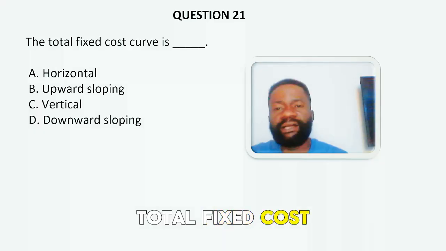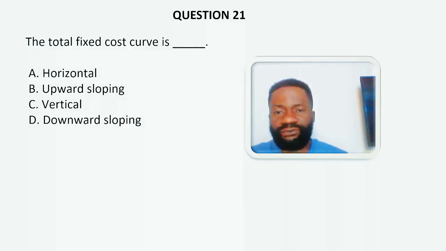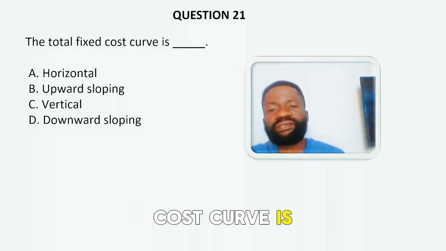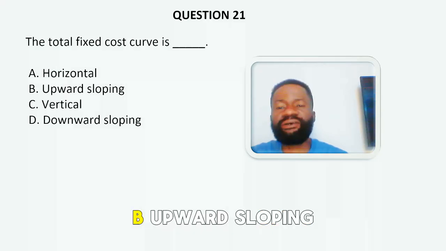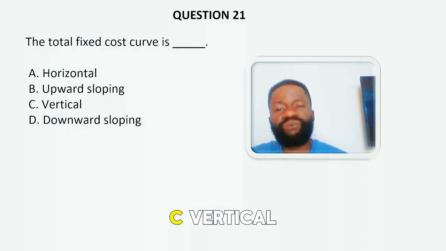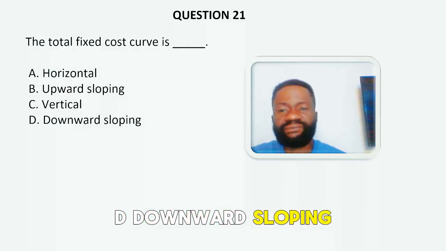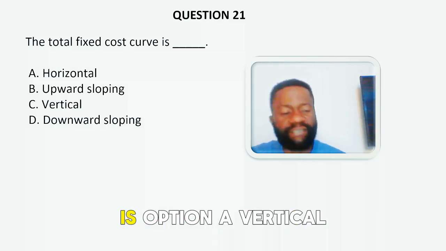The total fixed cost curve is dash. A. Horizontal. B. Upward sloping. C. Vertical. D. Downward sloping. The correct answer to the question is option A.